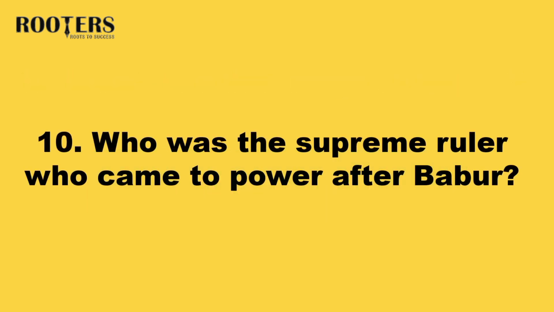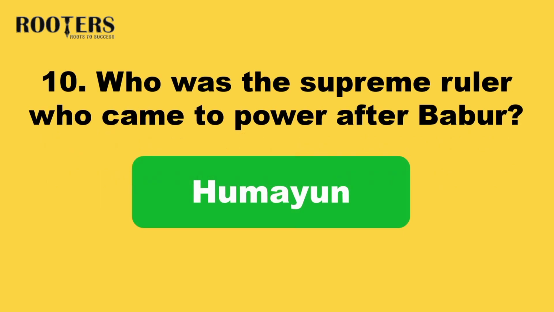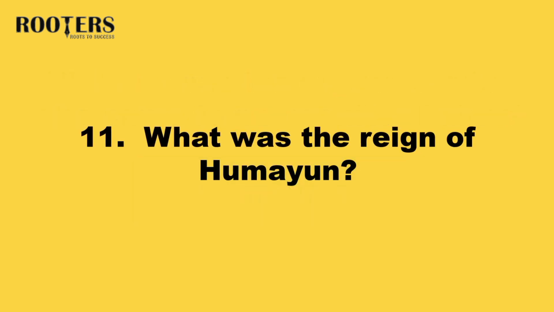10. Who was the supreme ruler who came to power after Babur? Answer: Humayun. 11. What was the reign of Humayun?